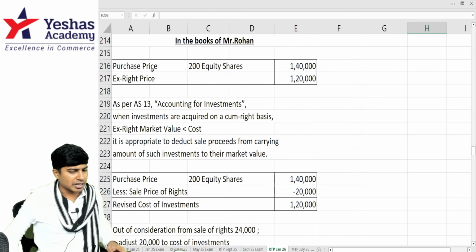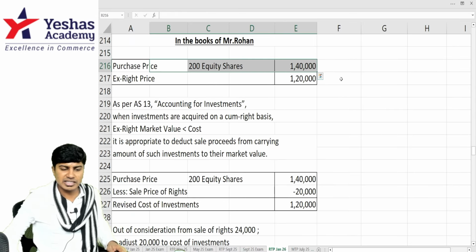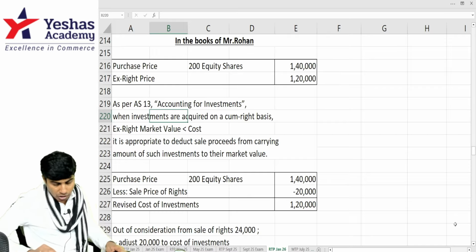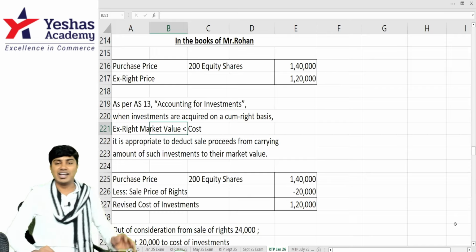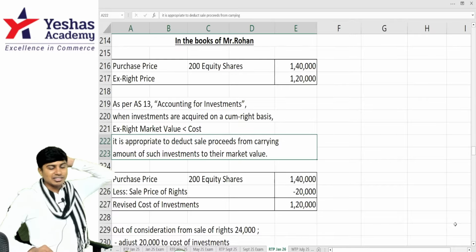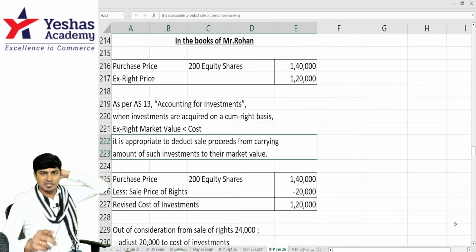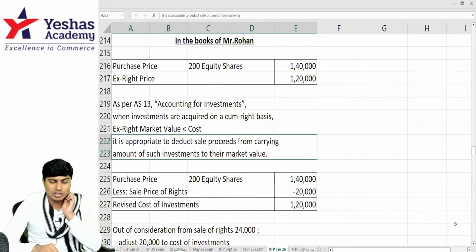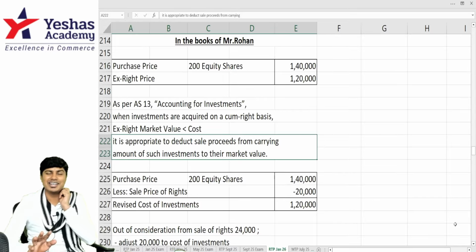Have a look. Purchase price 1,40,000. Ex-right price 1,20,000. AS 13, accounting for investments. When investments are bought on cumulative right basis and ex-right price is lesser than cost, then when we do cost or FMV, whichever is less, investments will be valued at FMV, and that will result in loss of 20. That loss should not go to P&L, because basically we write the sale of right consideration in P&L.